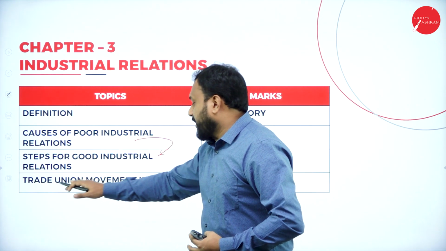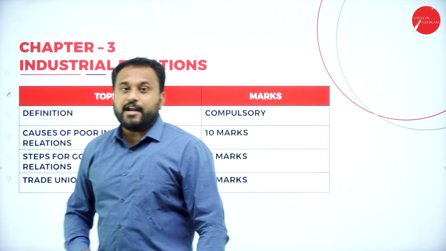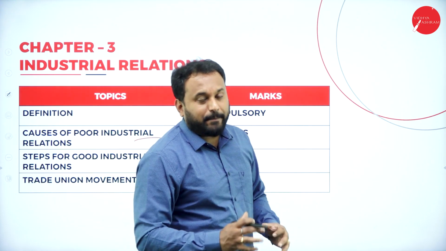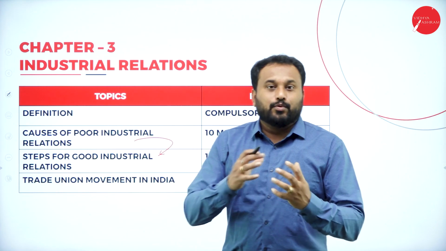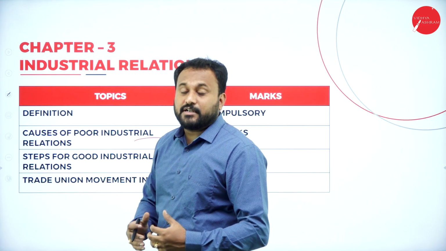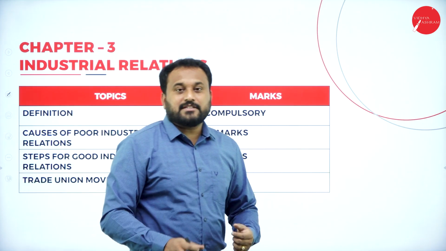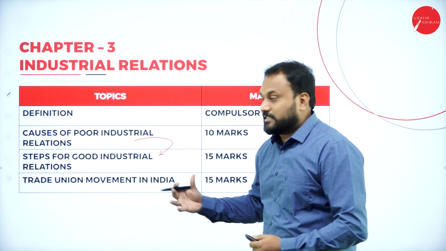And the last one is the trade union movement in India. Now understand, trade union movement in India is a very interesting topic, and you are supposed to know how many trade union centers were there, who were the people who have given us so much benefit for the laborers and the employees. Now you will be understanding more about trade unions in these classes.